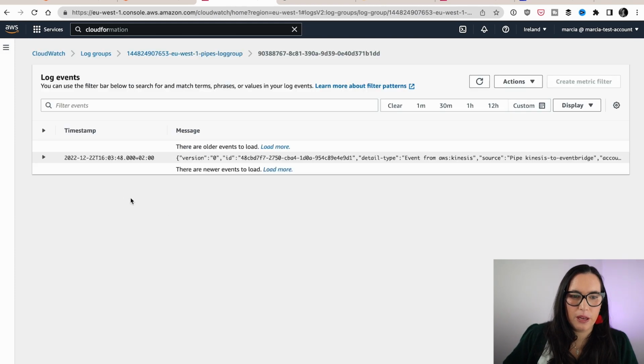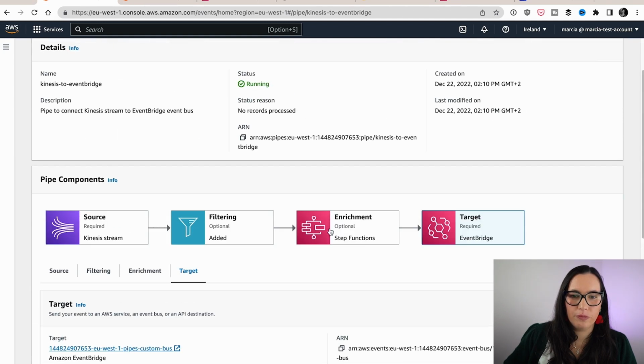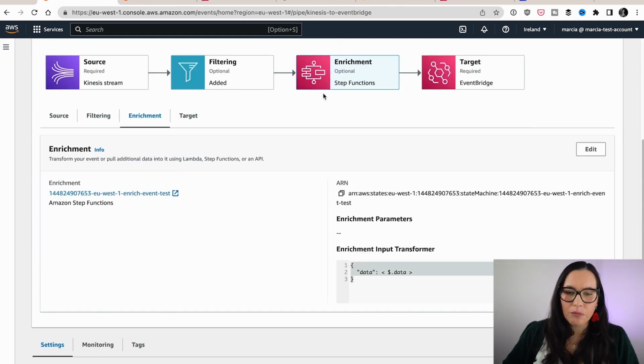And if we open one, we should be able to see here is the filter, device type, iPhone, and then we can see some of the envelope information from the event. But because we said that we only want to pass that data, everything from Kinesis got filtered. So that's good. So this happens here when we are doing the enrichment.